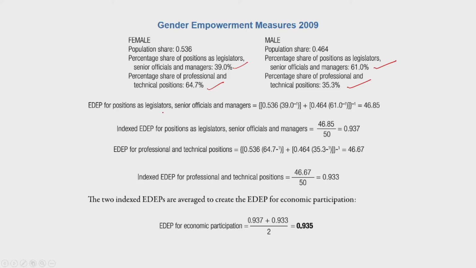The EDEP is calculated for each of these and then indexed to the value of 50%, which comes out to 0.933, and this is the EDEP for legislators, senior officials and managers 0.937. Then a simple averaging out is done for the EDEP for economic participation, because you have so many indicators here, so that comes out to 0.935.